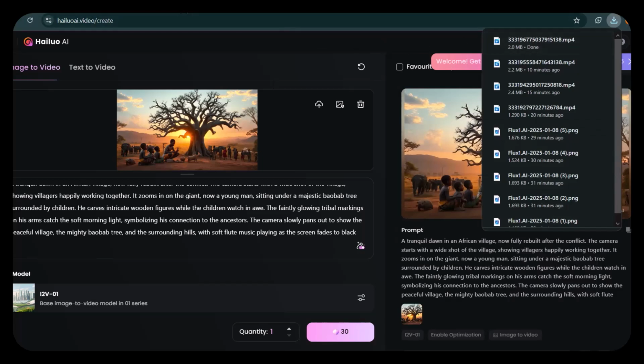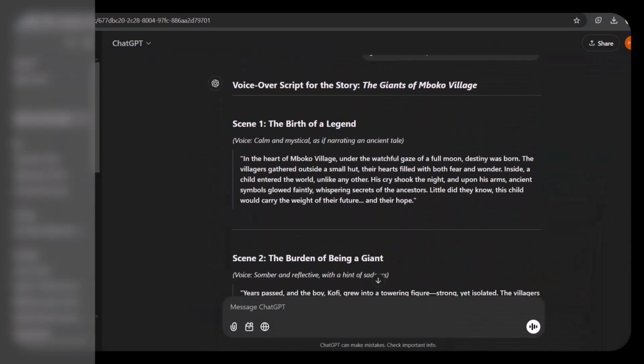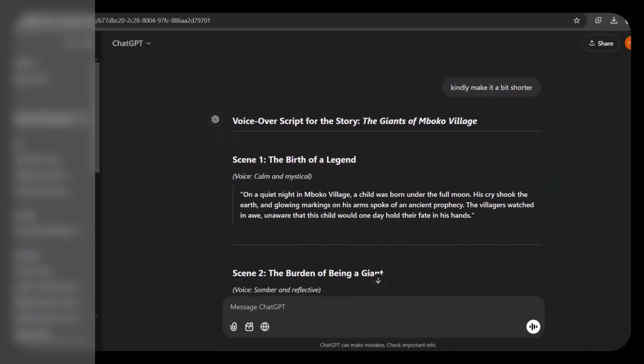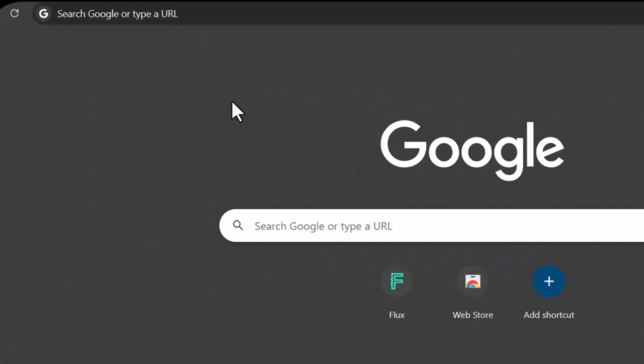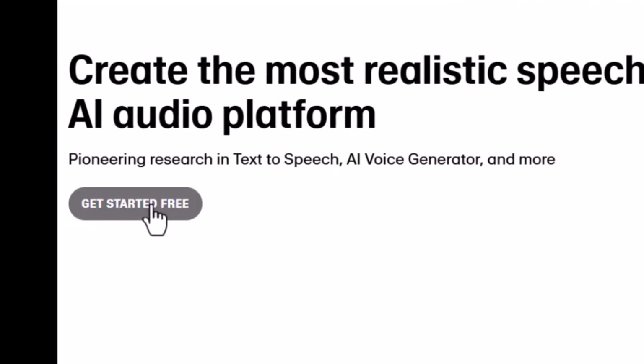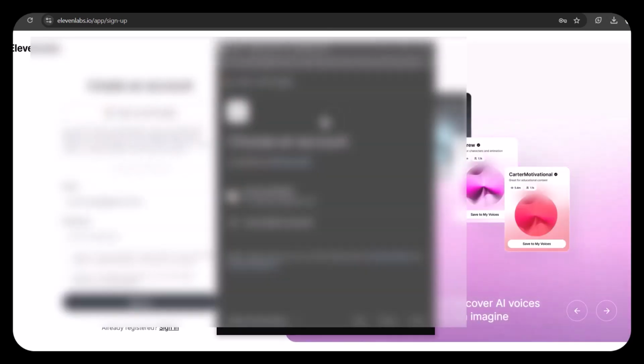Next, we will go to another platform where we'll generate the voiceover. We did ask for the voiceover. Each scene has its own voiceover script. So let's copy the voiceover script. Then we will use this particular platform, ElevenLabs. So get started for free. You can try it for free. Now I will continue with my Google account.